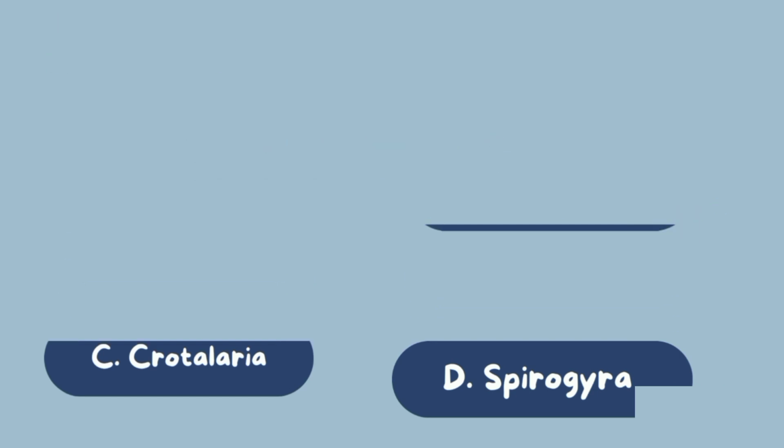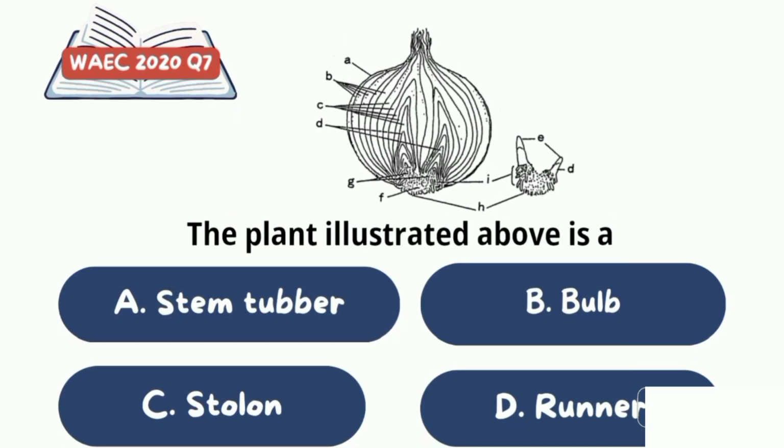Now let's look at question 7 from 2020. The plant illustrated above is A. Stem tuber, B. Bulb, C. Stolon, and D. Runner. Look at the diagram critically and pick your answer.